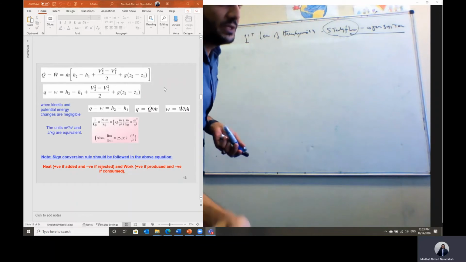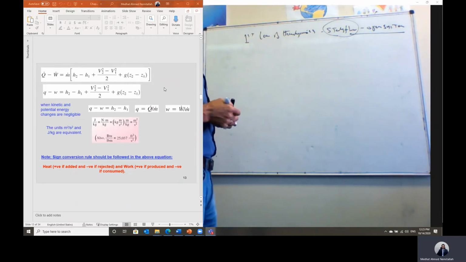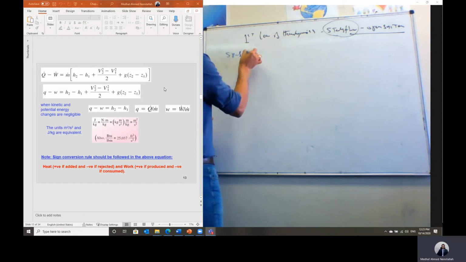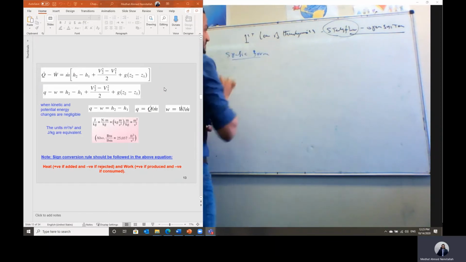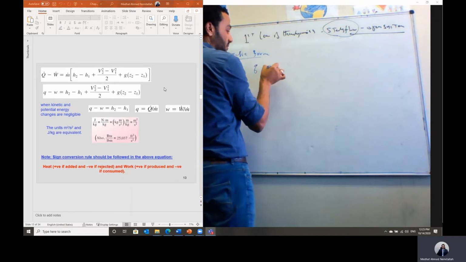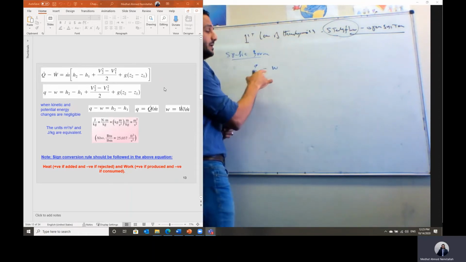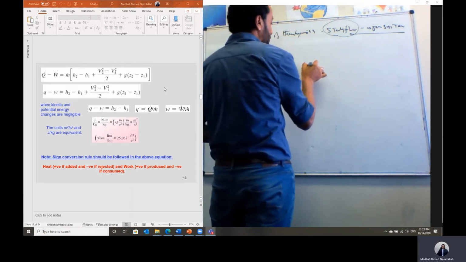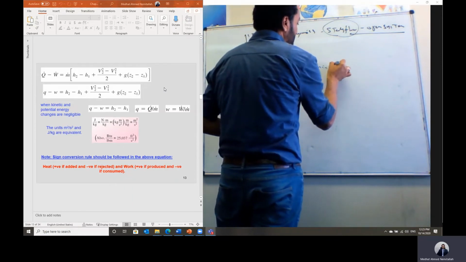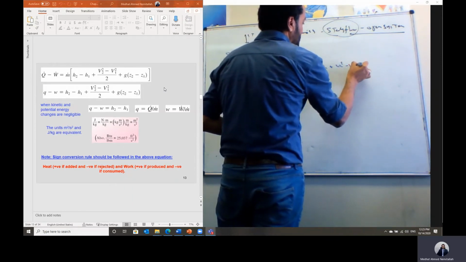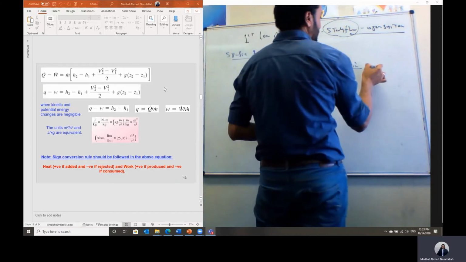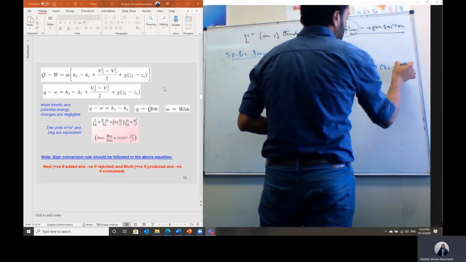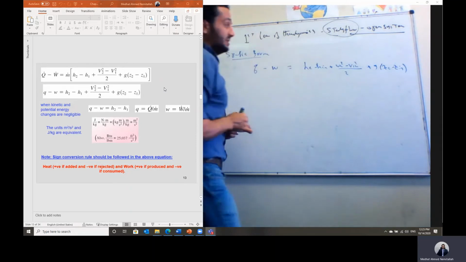We can express this equation also in the form of the specific heat transfer. In case we need the specific form of this equation, we can divide by the mass flow rate. Then it will be q, specific heat transfer, minus specific work, equal to h exit minus h inlet plus V exit square minus V inlet square divided by 2 plus g multiplied by z exit minus z inlet.